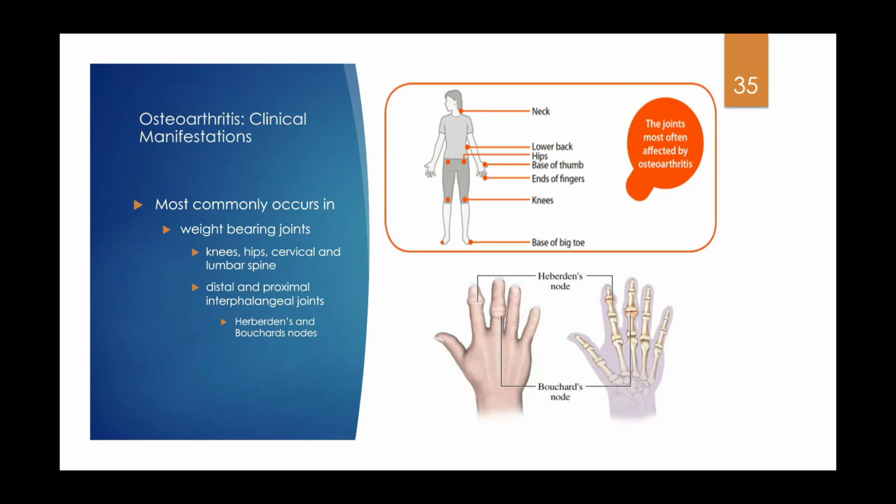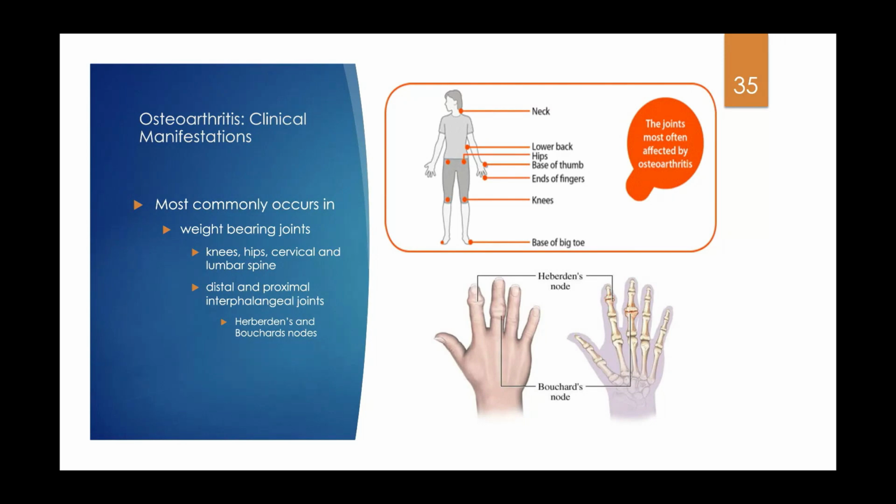And with osteoarthritis, it's usually like a sharp ache or burning sensation, which can also get worse with prolonged activity. But usually the joints don't necessarily swell. They can, but it's not necessarily a classic symptom. Whereas with RA, there's typically very painful swelling. So also, when we think about this, it most commonly occurs in weight-bearing joints: your knees, hips, cervical and lumbar spine, and then distal and proximal interphalangeal joints. Especially this is where you start seeing those individuals that maybe have a job where they work with their hands a lot.